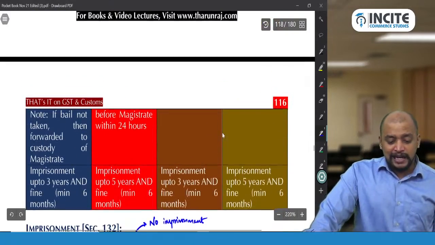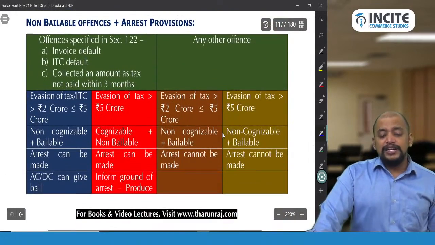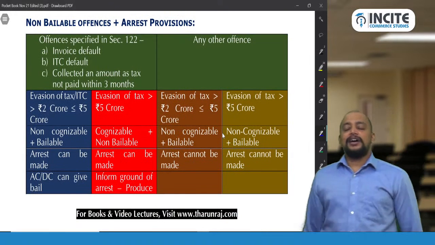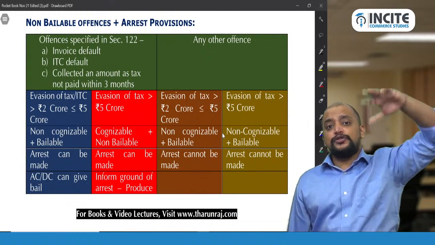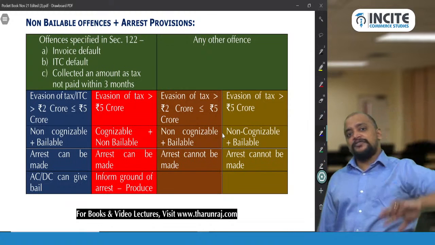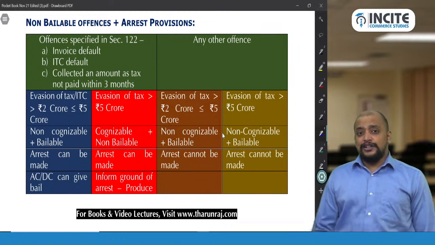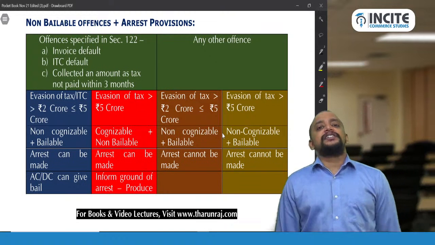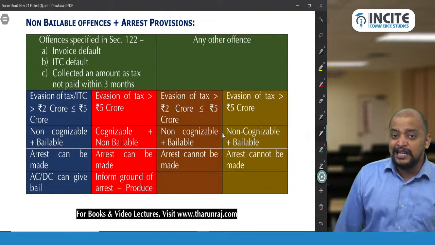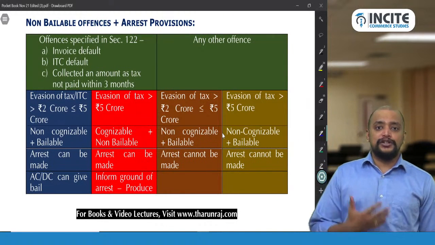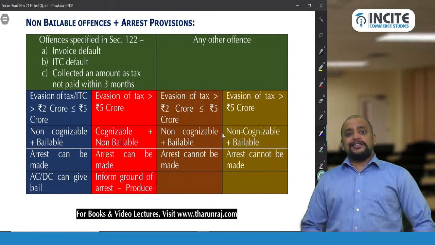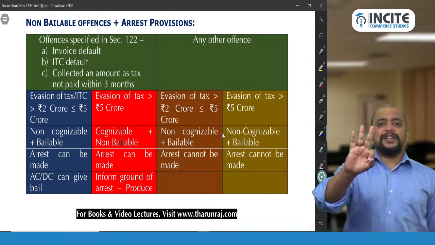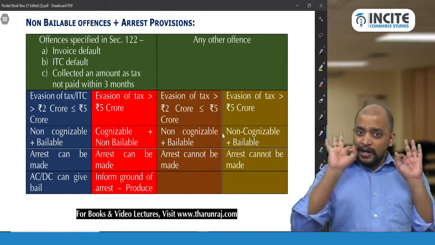Now we are discussing offences that lead to arrest. First, offences that lead to penalties: BIO DISCREDITS TFT. Second, offences that lead to imprisonment: BIO DISCREDITS TFT minus ISRDSTT, plus attempt to commit or abetting commission of these offences. Now we have offences that lead to arrest. Only 3 offences lead to arrest. Only 3 offences.